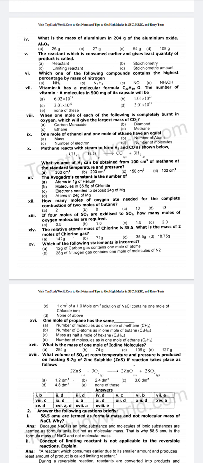Number 18. What mole of SO2 at room temperature and pressure is produced on heating 9.7 gram of zinc sulfide ZnS if the reaction takes place as follows?